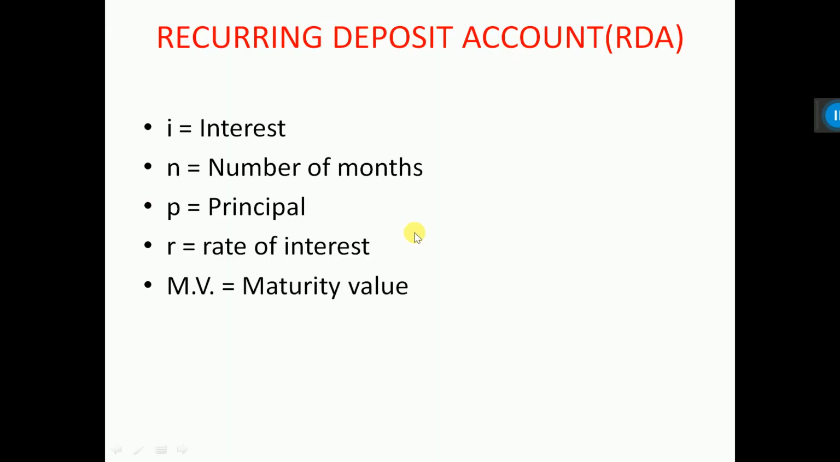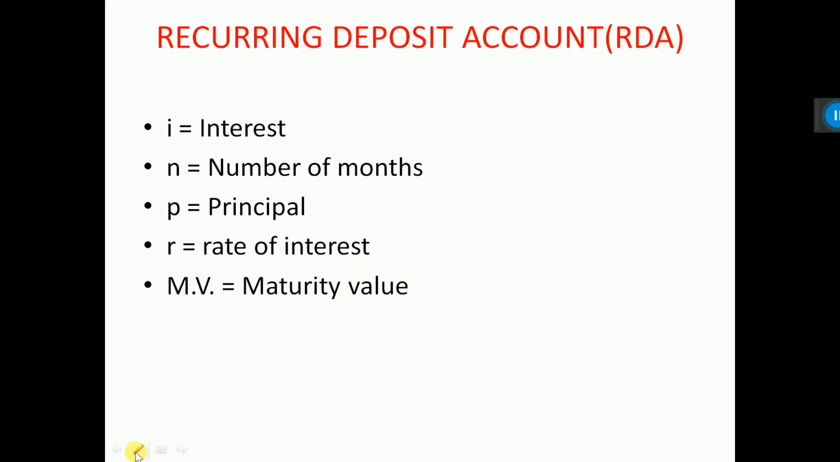So this recurring deposit account, if we discuss, there are a few things we have to know. Small i, or you can write capital I, is the interest given by the bank. Small n is the number of months. Small p is the principal, which means the amount someone is depositing per month. Small r is the rate of interest. MV is the maturity value.